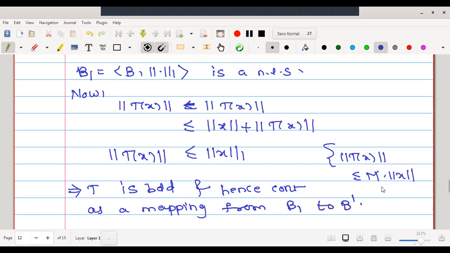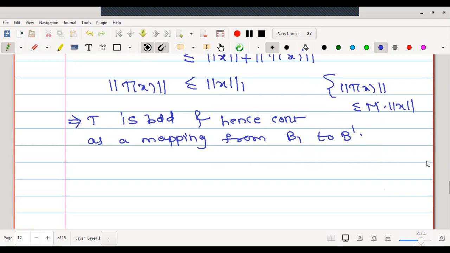Okay, but what is our original mapping? Our original mapping is from B to B dash, which we want to prove continuous or bounded. But we have obtained B1 to B dash to be continuous.